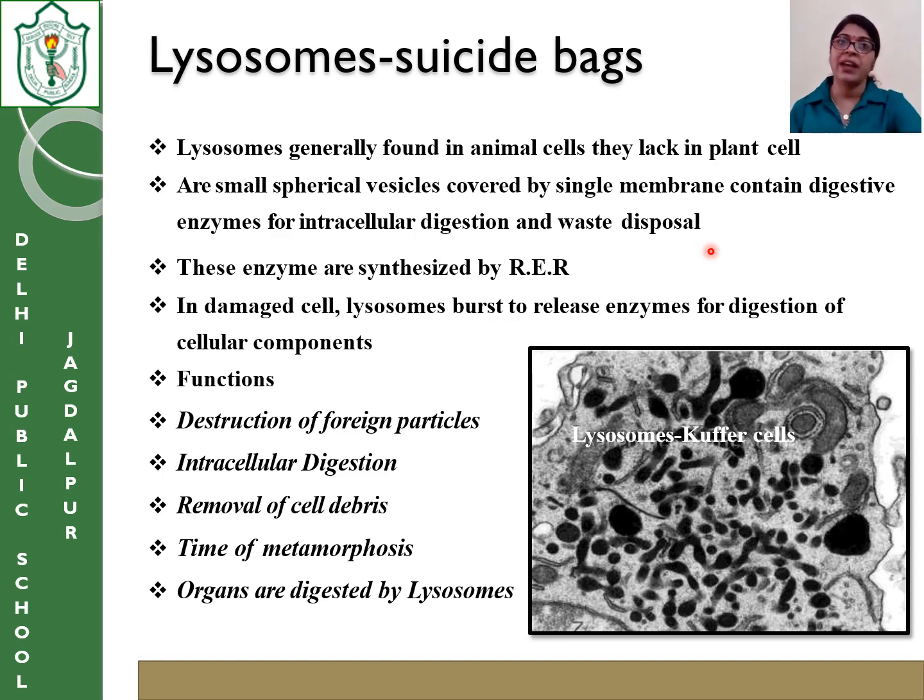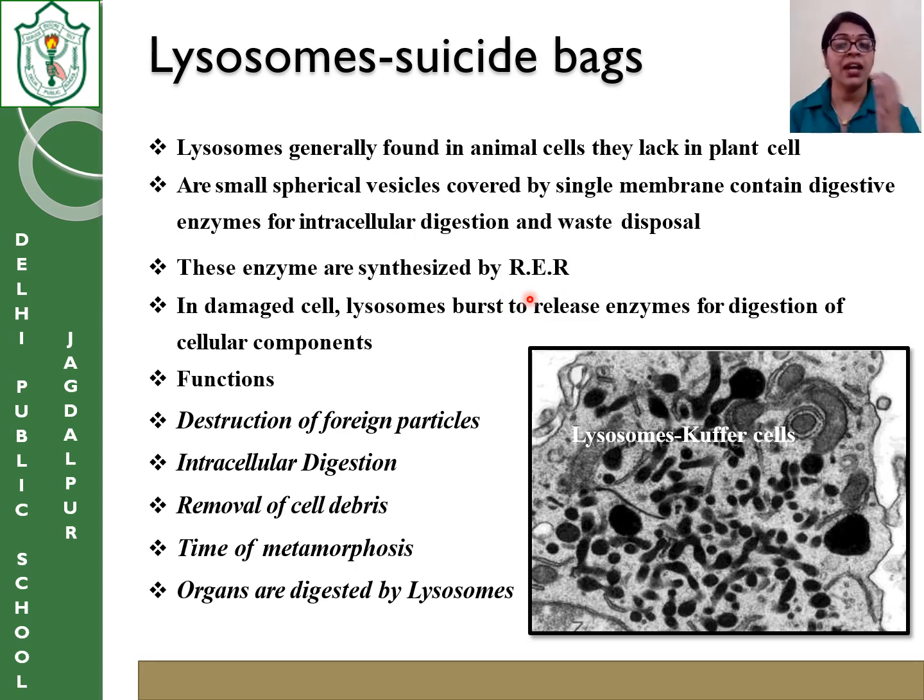Intracellular means inside the cell: if some organelle has become dysfunctional and is of no use, it is also digested by the lysosome, as well as disposing of things outside the membrane. Both these processes are done by the lysosome, and the enzymes doing this work in the lysosome are synthesized by the rough endoplasmic reticulum.